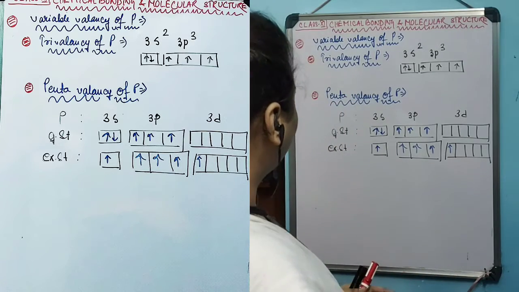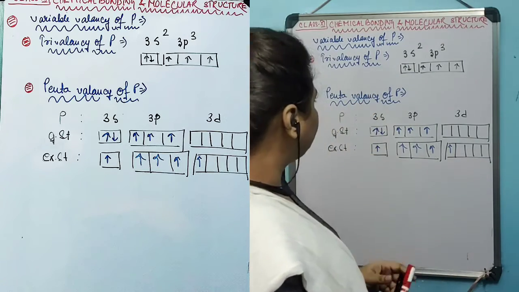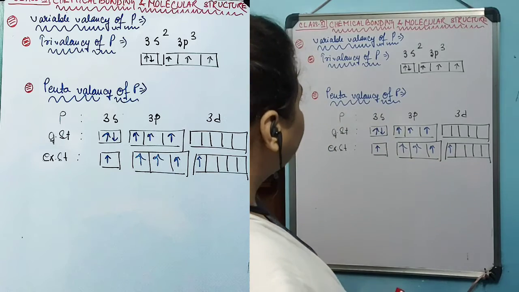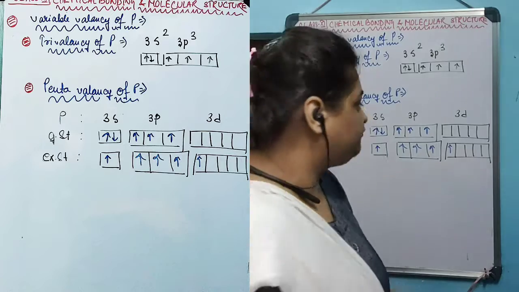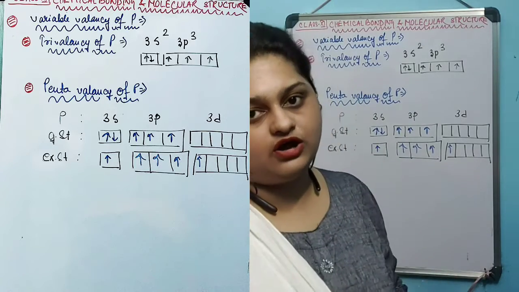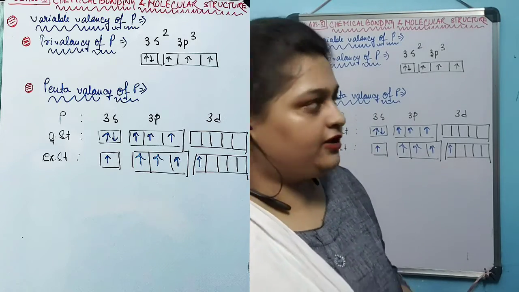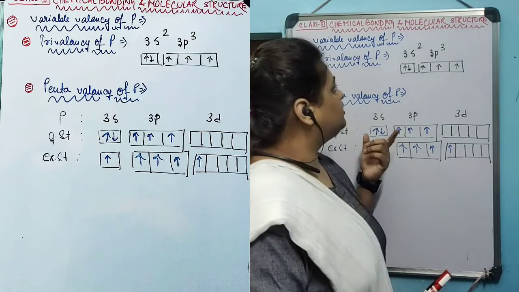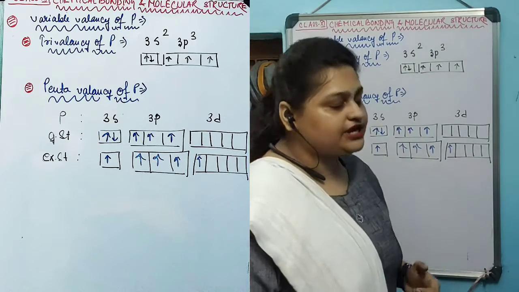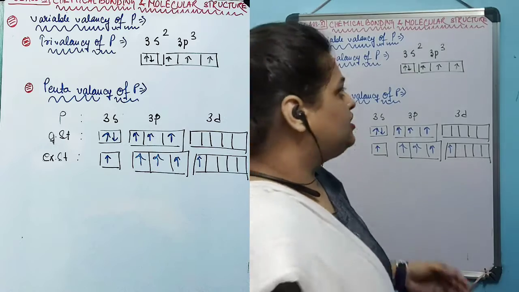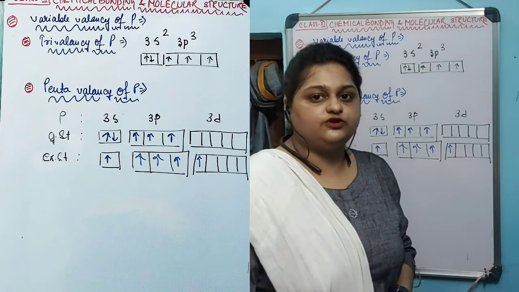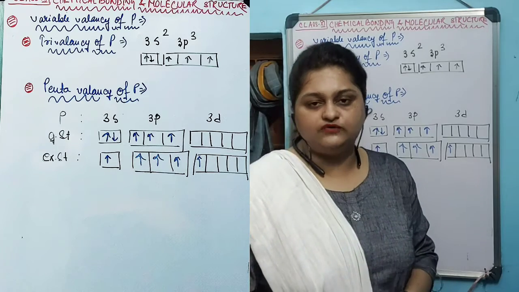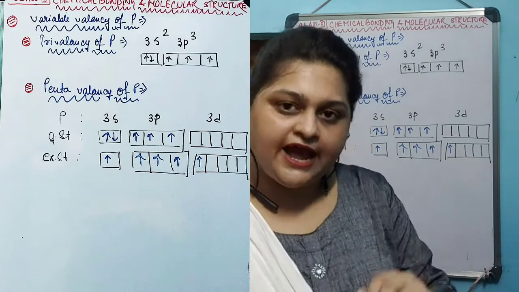That's why, in this kind of electronic configuration, when phosphorus forms a covalent bond or covalent compound with the 5 unpaired electrons, it possesses pentavalency, and when it is forming a covalent bond with only 3 unpaired electrons, it shows trivalency. That's why we can say phosphorus possesses variable covalency in the form of 3 and 5.